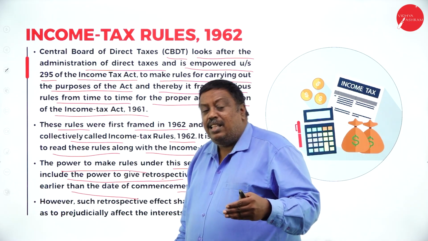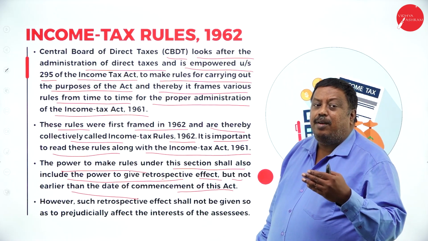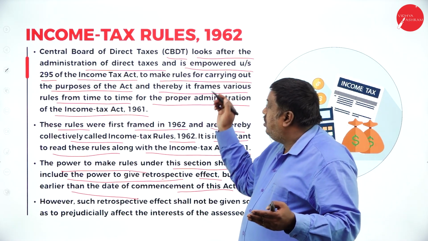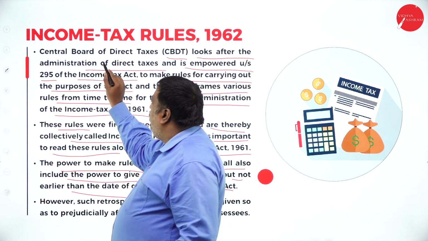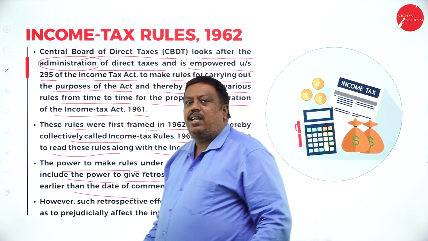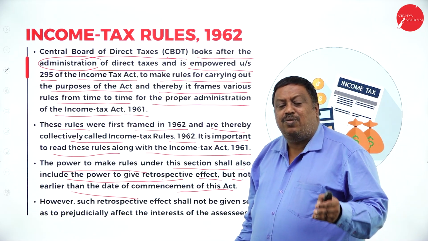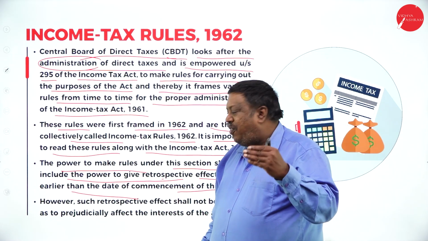Before this Act, no such rules or rights were given to the administrators. After the 1962 rules, they started to give the power to the administrative department of CBDT to take care of the entire rules of the income tax: what and how it should be framed, and on what grounds it should be framed.